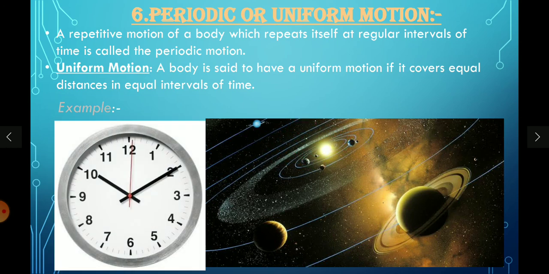And we can observe this in a clock, where from 12 it reaches 12 again, and there will be 24 hours and a day completes. And for the next day also we consider the same 24 hours, but the hands of the clock revolve in the same path, right? So these two examples show us what periodic or uniform motion is, and you can collect more examples for all the 6 types of motions.